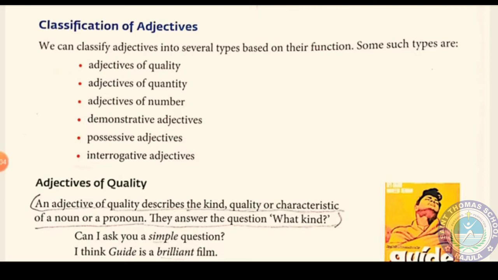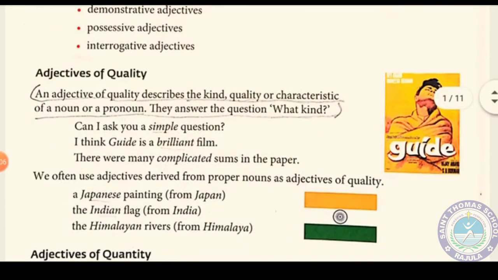The first one is adjective of quality. An adjective of quality describes the kind, quality, or characteristics of a noun or a pronoun. They answer the question what kind. Can I ask you a simple question? What kind of question? Simple question. I think Guide is a brilliant film. What kind of film? Brilliant film. If we make a question, what kind of film is Guide, then we will get the answer, a brilliant film.